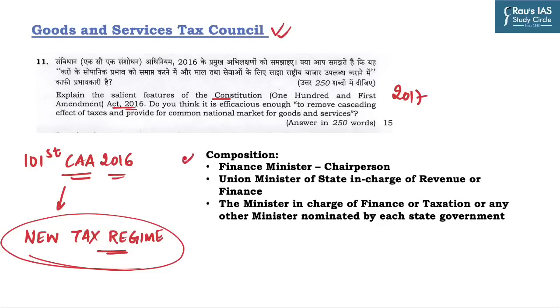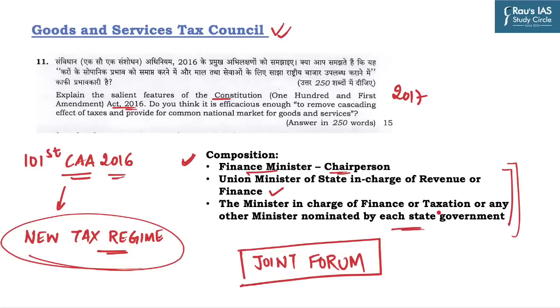Now one must be aware of the composition of the council. The Finance Minister of India is the chairperson of this council. The Union Minister of State in charge of Revenue and Finance is also a member. And the third one is the Minister in charge of Finance or taxation or any other minister nominated by each state government. So you must be getting an idea from here that it is a joint forum of center and states. Now all the decisions which are related to goods and services tax are made by this particular council through its meetings, and every decision of the council is to be taken by a majority of not less than 3/4 of the total weighted votes of the members present and voting.